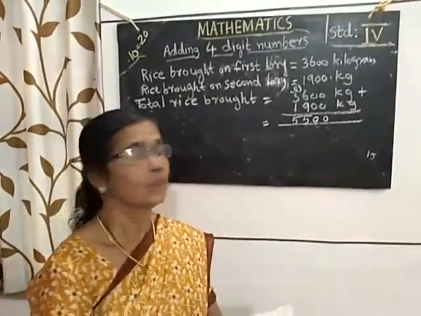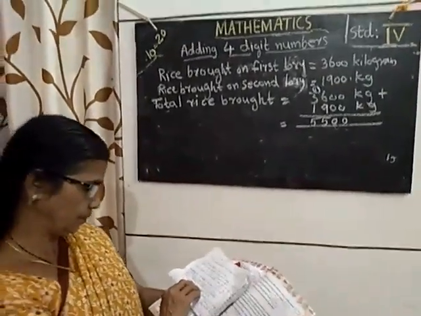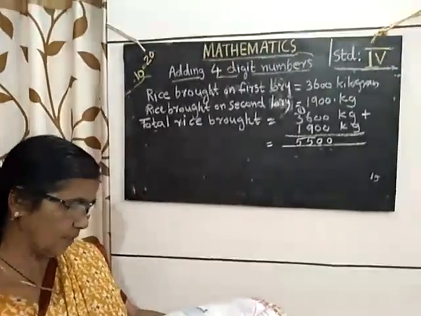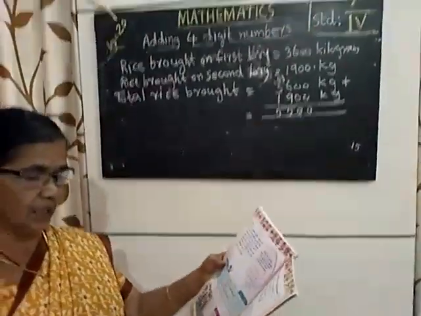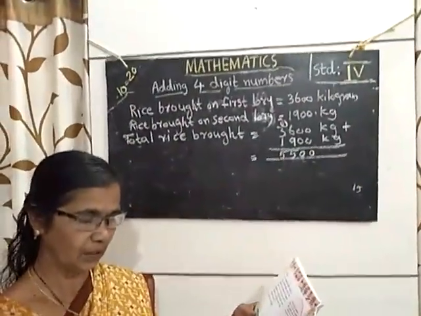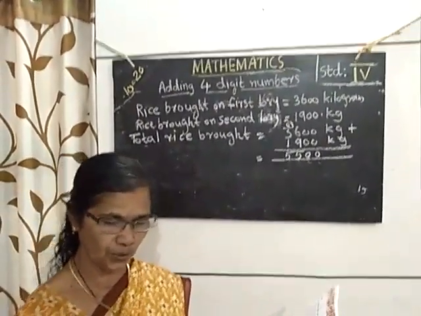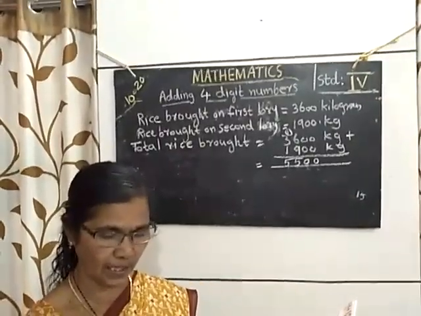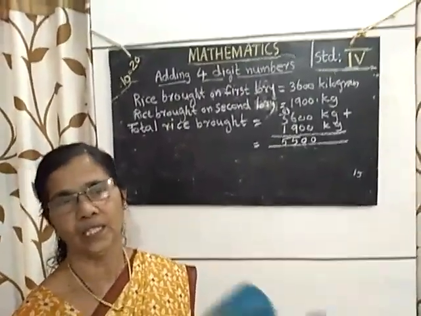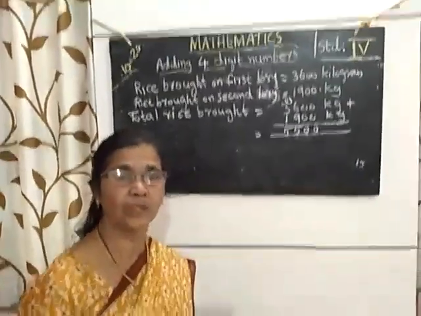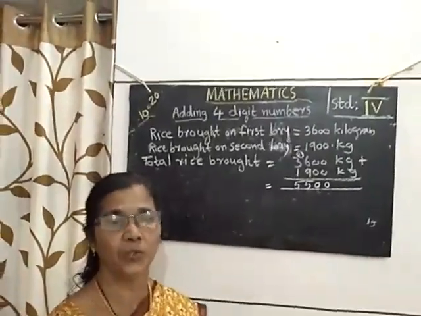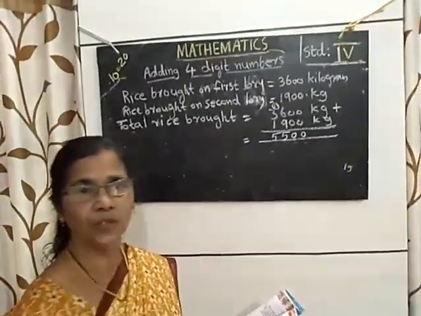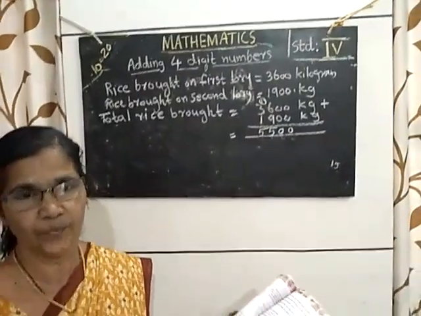Then it was distributed. How much was given each day? We have to find out. 5,000 kilograms was distributed in 2 days. 1,000 kilograms more was given on the second day than on the first day. First of all, we have to divide it equally.